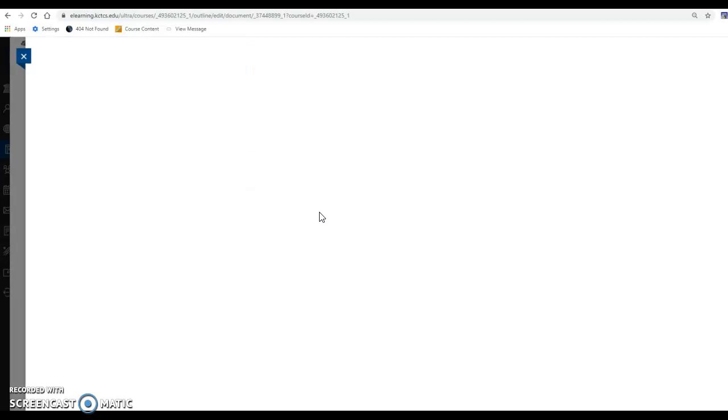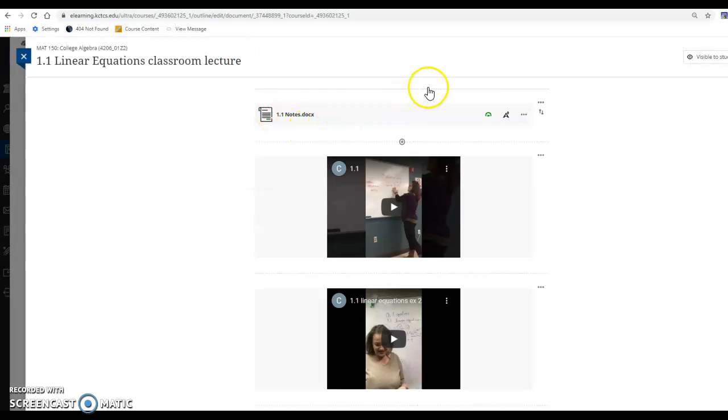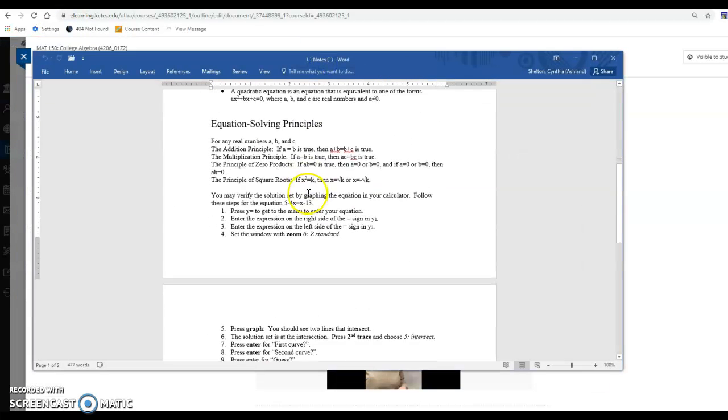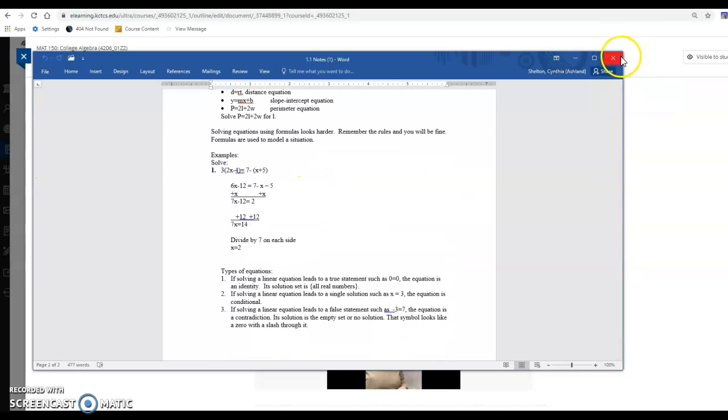So whenever you click on this, there are notes, 1.1 notes. You can click these 3 dots, download your file. Okay, that went down here. Let me see if I can click on that to open. And then that opens a Word document that looks like you can print off or follow along with for the first lecture.